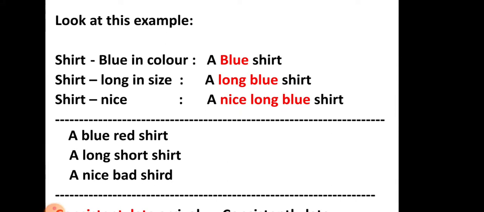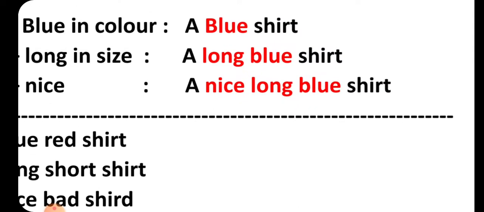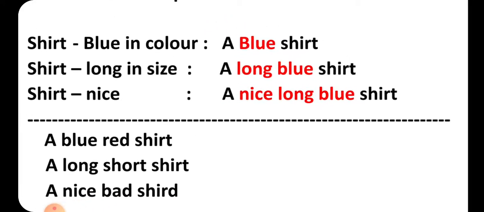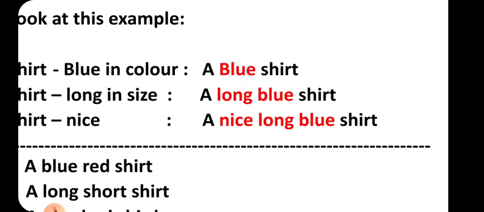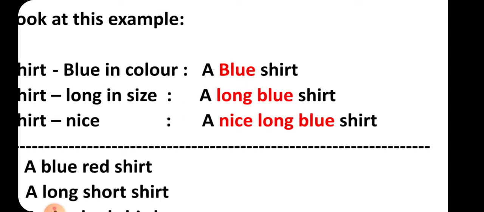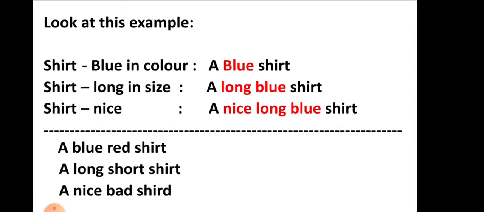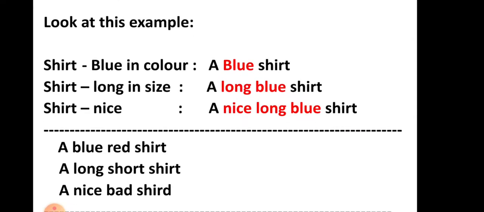Yes, we can. Look at this example. I have a blue shirt. Okay, a blue shirt. And then it is long in size. I can say a long blue shirt. And then it looks actually good. Okay, it looks very nice. Then I say a nice long blue shirt. I can use expressions like this. I can say a blue shirt, a long blue shirt, a nice long blue shirt.